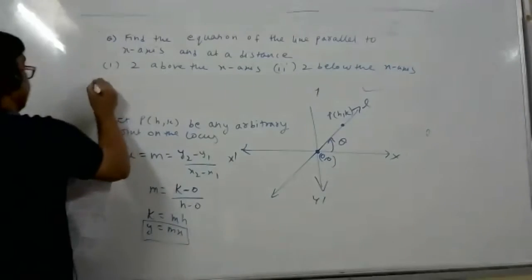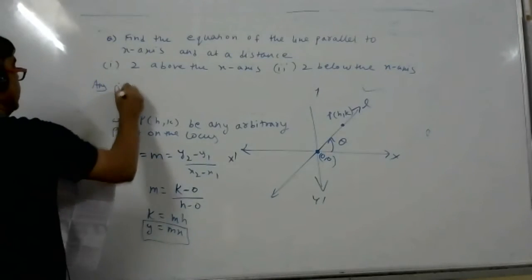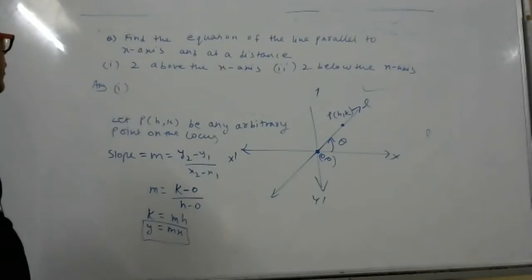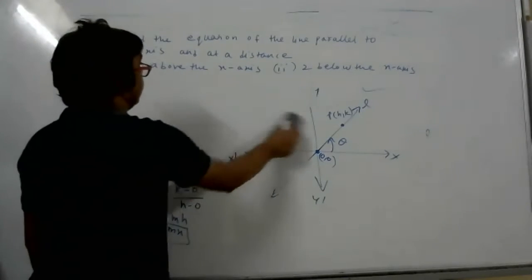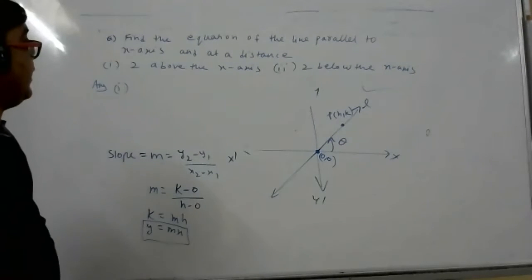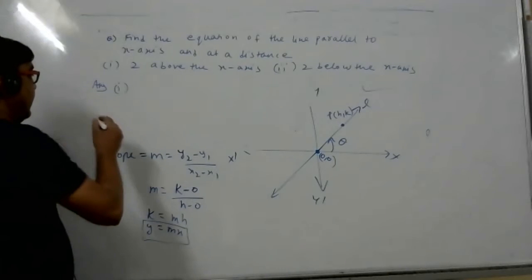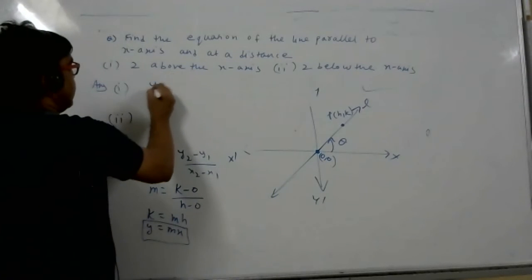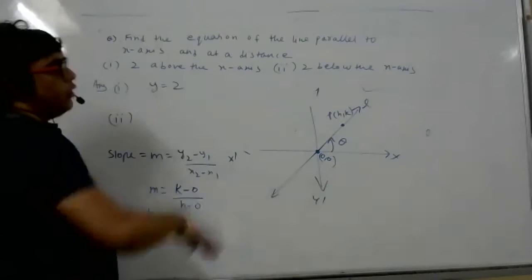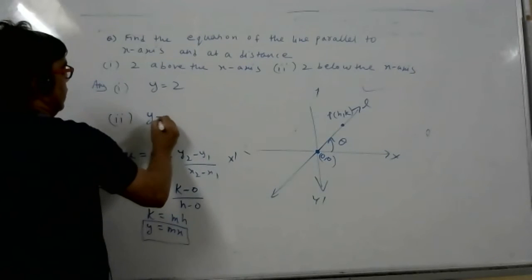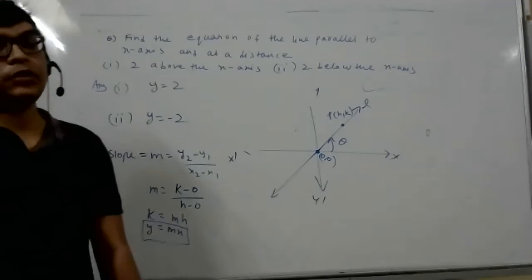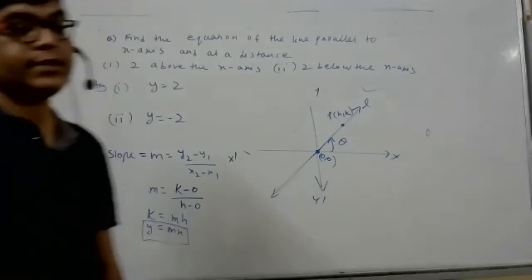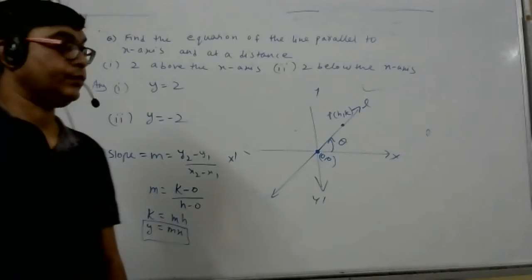Quickly tell me the answer. First answer. Very good. Line is parallel to x-axis and distance is how much? 2 above. Above means positive. y is equal to 2. Then 2 below the x-axis, so it will be y is equal to minus 2. Whenever line is parallel to x-axis, its equation will be y is equal to something.